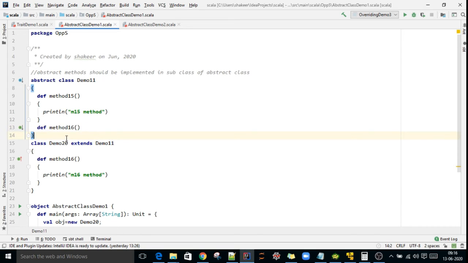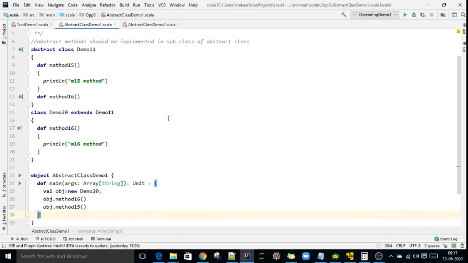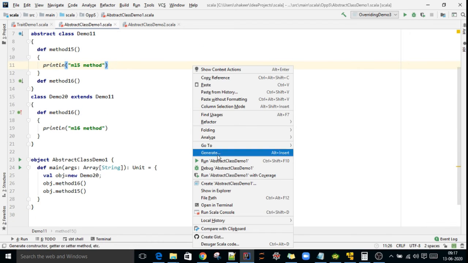As per this rule, an abstract method should be implemented in a subclass of the abstract class. We have to provide complete implementation of the body in its child class. I am creating one more class that extends this parent class, and I am providing implementation for this method in this class. Then in the main method I am creating an object for this child class and calling these two methods. Okay, I will execute this. We'll see.